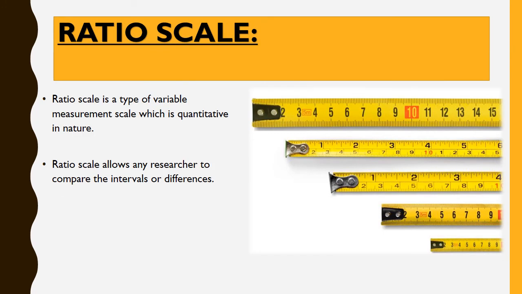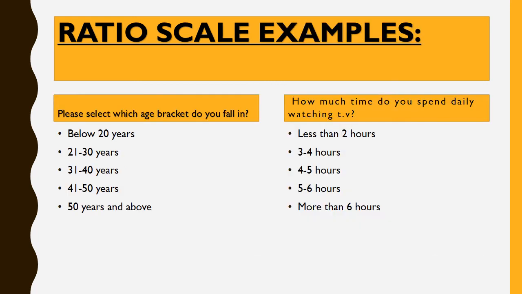Here is another type of rating scale, that is ratio scale. Ratio scale is a type of variable measurement scale which is quantitative in nature. Ratio scale allows any researcher to compare the intervals or differences. Here we see the examples of ratio scale, like: please select which age bracket do you fall in. Below 20 years, 21 to 30 years, 31 to 40 years, 41 to 50 years, 50 years and above. How much time do you spend daily watching TV? Less than 2 hours, 3 to 4 hours, 4 to 5, 5 to 6, or more than 6 hours.